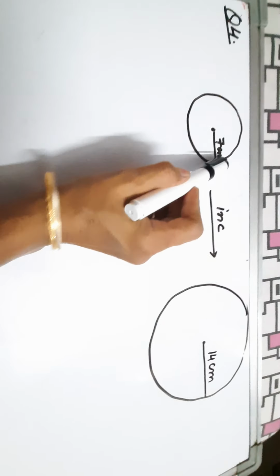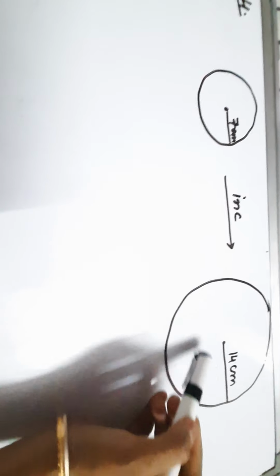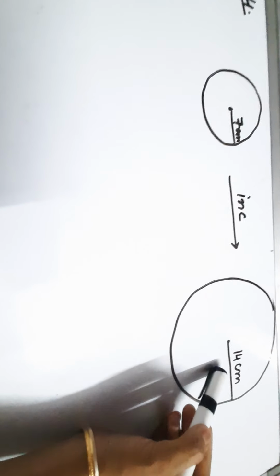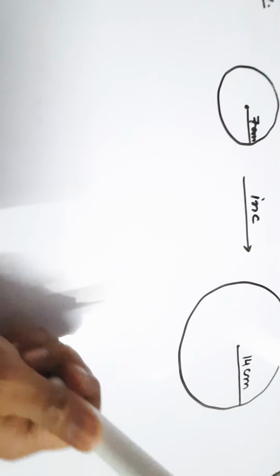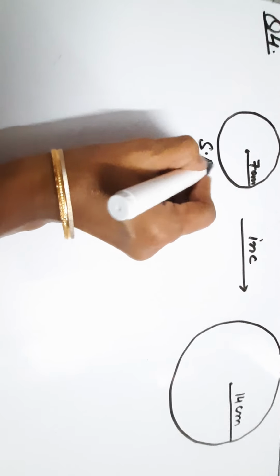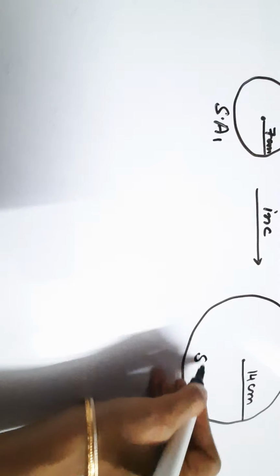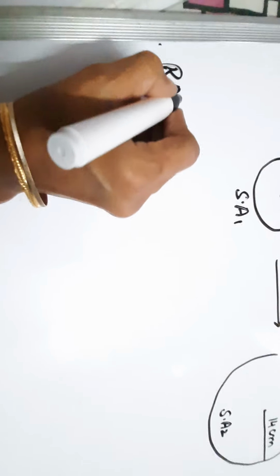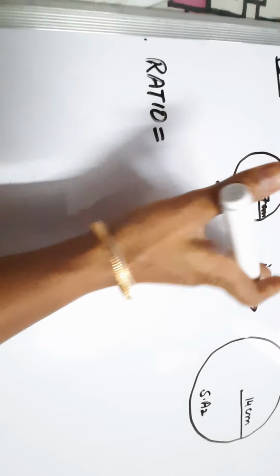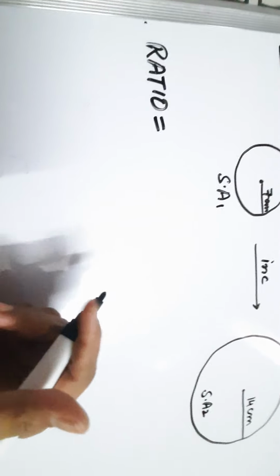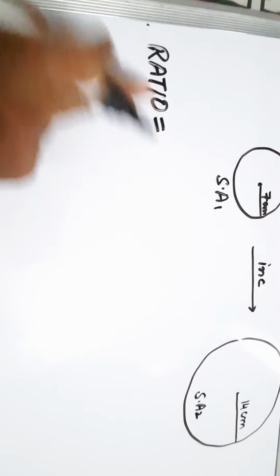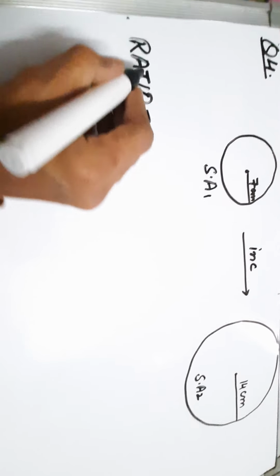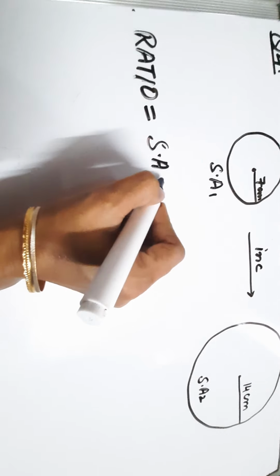So dear students, in the first case the balloon has radius 7 centimeter. In the second case, after more air is pumped in, the new radius of the balloon will be 14 centimeter. We need to find the surface area of both balloons. Let us mark the surface area of the first balloon as SA1 and for this one as SA2. So we need to find the ratio. Let us start from the ratio only. We have two methods to solve it. First is to separately solve their areas and then take the ratio, or we can start from the ratio itself to make the calculation easier.